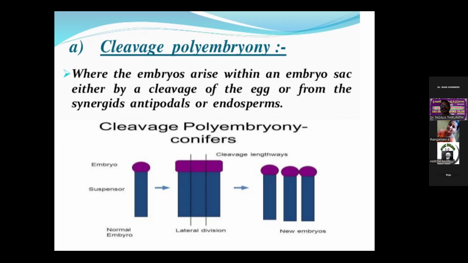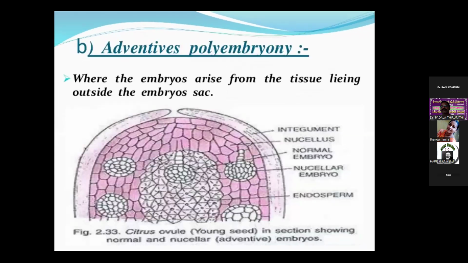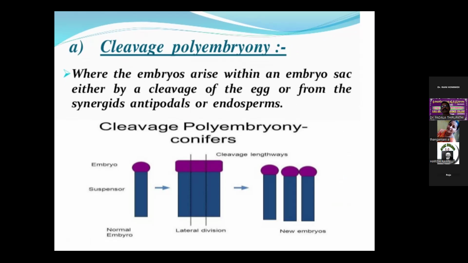First time cleavage polyembryony is reported by Jeffrey in 1895. Here the zygote divides to form a small group of cells which continues to increase in volume, and outgrowths are also given out at its lower end, which function later on as independent embryos.